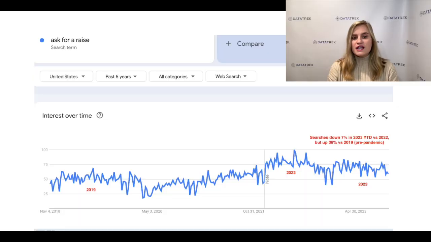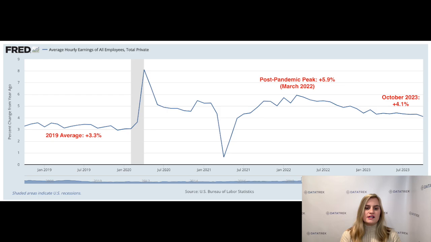Google Trends simply counts how many times users query specific search terms. By looking at the time series of this data, we can evaluate whether their popularity is rising, falling, or staying constant. We know many people question the accuracy of the official jobs data, and that's an entirely valid concern. Google Trends is a great reality check, which is why we use the tool so much in our work at DataTrek. So first, here's a chart that shows US Google search volumes for Ask for a Raise over the last 5 years, and another chart that shows the year-over-year change in average hourly earnings.